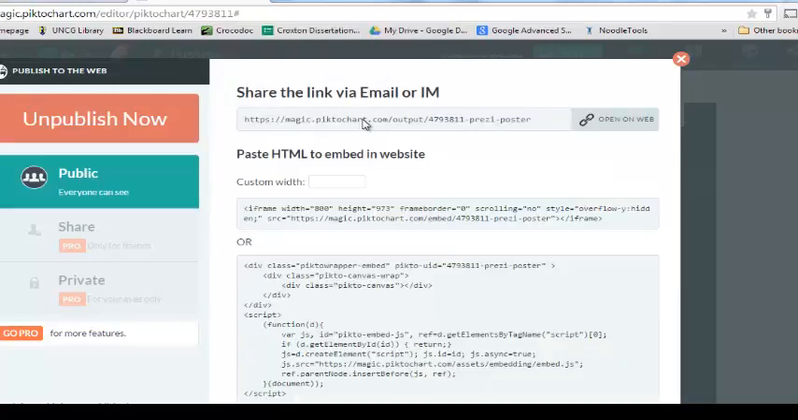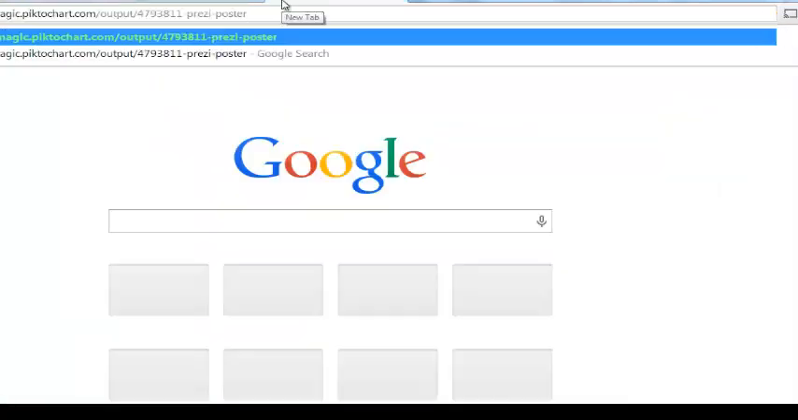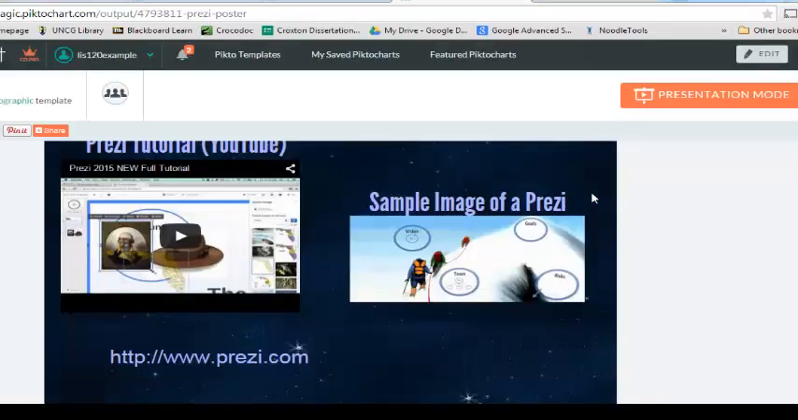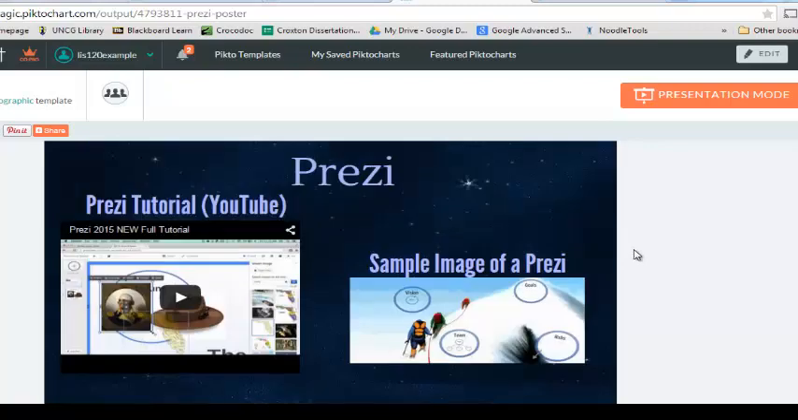And then up here at the top of the page, it says share the link via email or IM. This is the URL to your poster that you can then just copy. I'm going to paste it into my browser and take a look at the published version of my poster. So once your poster is published, it is a good idea to go in and check to make sure everything works.